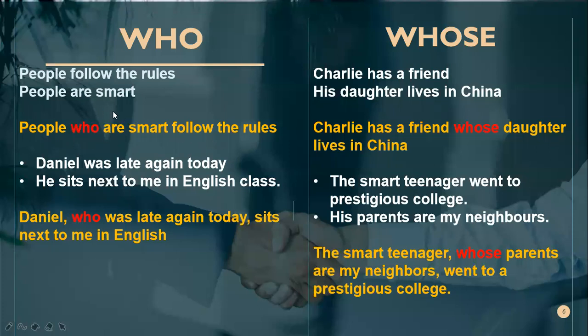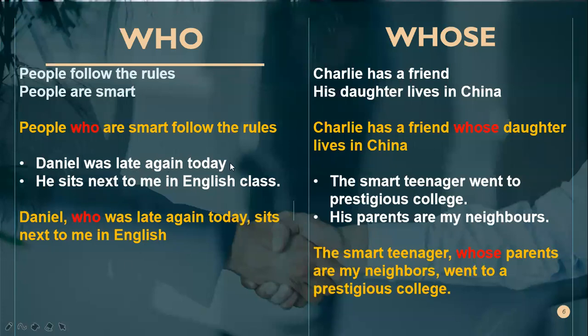You can use who here, or you can replace who by that. But for Daniel, who was late again today, sits next to me in English class, here we are using who.